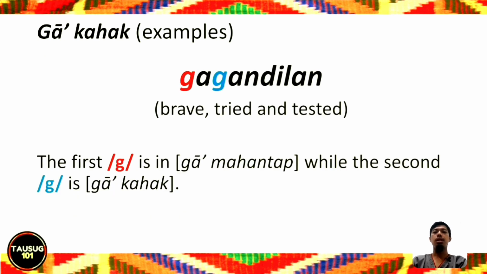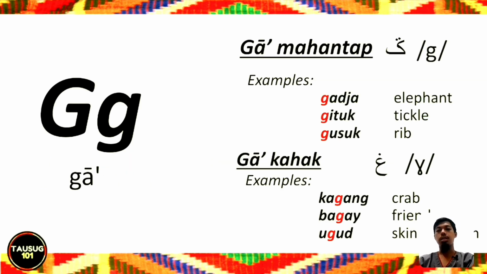Here's another example, gagandilan. It's a beautiful example because the first ga assumes the ga mahantap sound, and the second ga uses the ga kahak sound. Okay, gagandilan. So that's it. So we learned the ga mahantap and ga kahak.